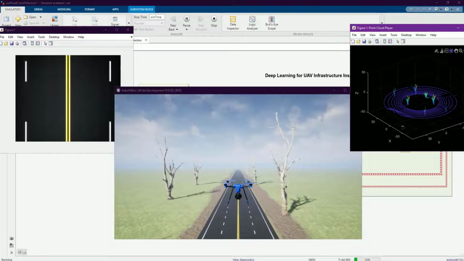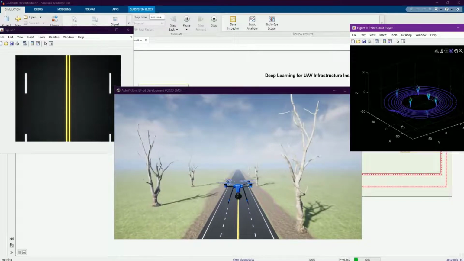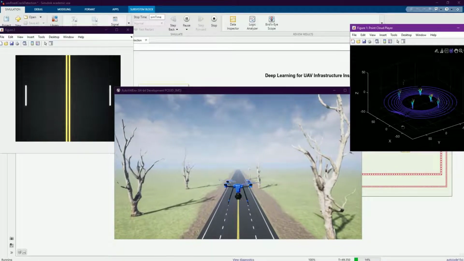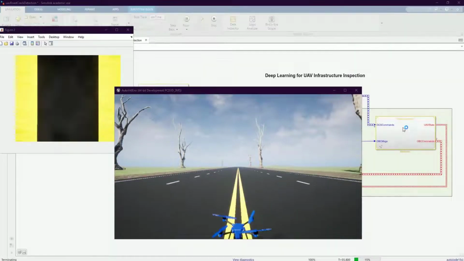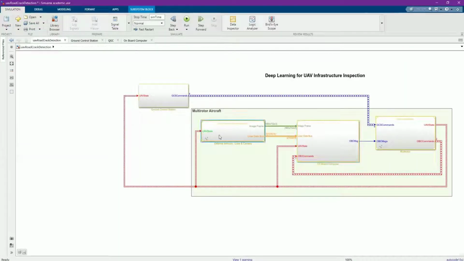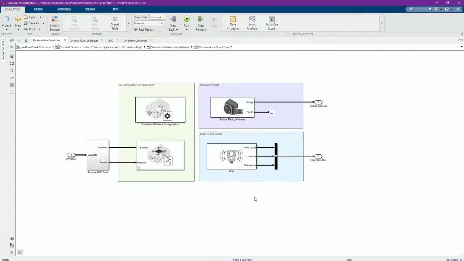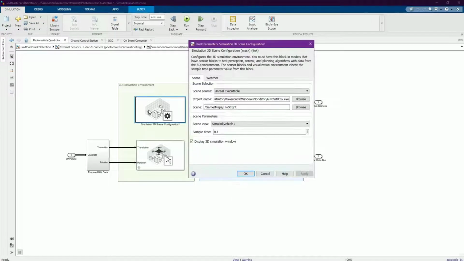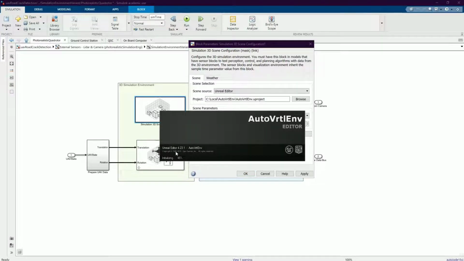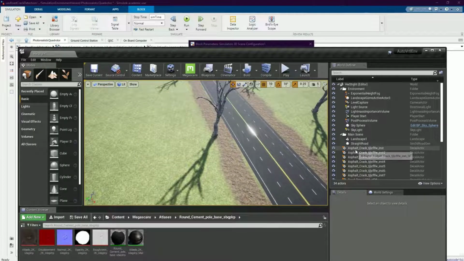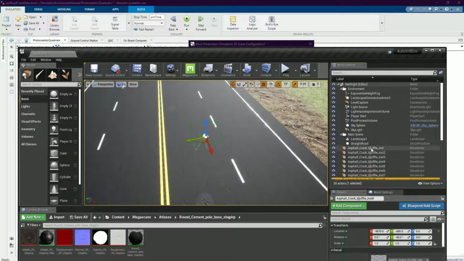If you want to customize the virtual environment, you need to follow the MATLAB UAV Unreal Engine setup guide. Check the documentation, it is very fantastic. They explain clearly. Once you install the Unreal Engine with necessary plugins, then again open up the simulation 3D scene configuration. Then select Unreal Editor. Open the editor. You can see I installed the specific Unreal version. You can add many cracks or customize the scene. Then bundle and package it.